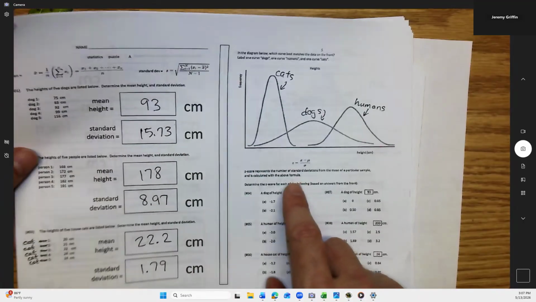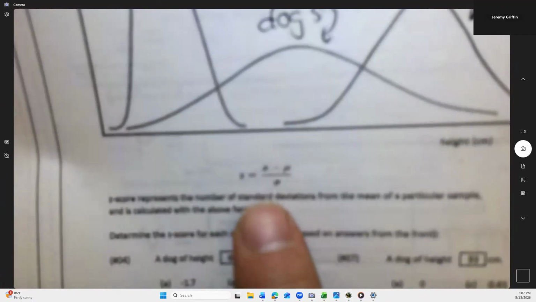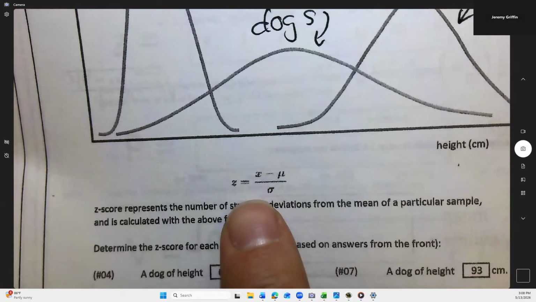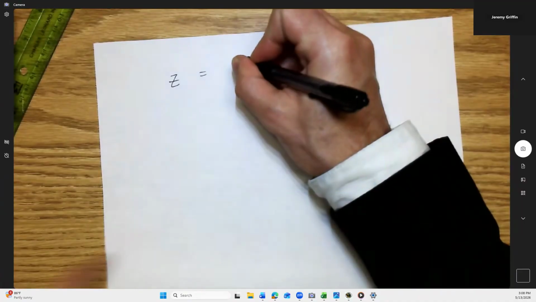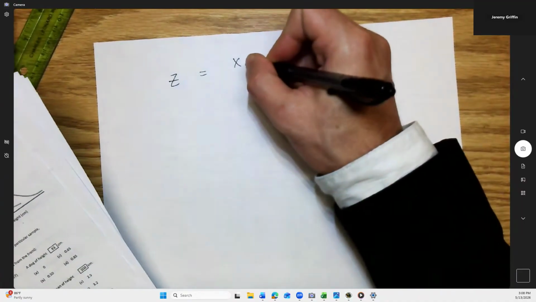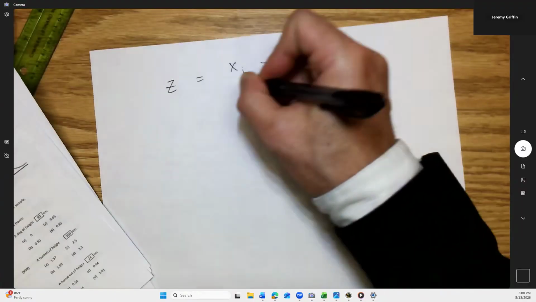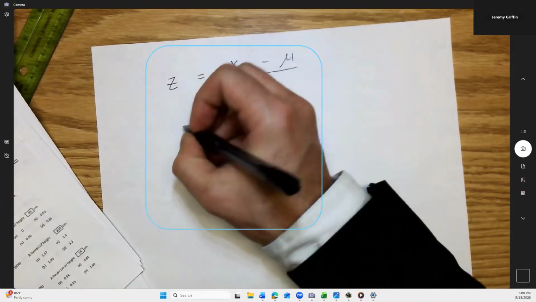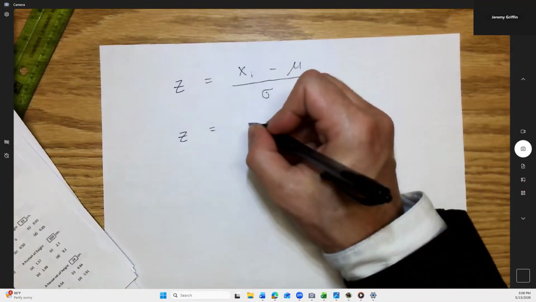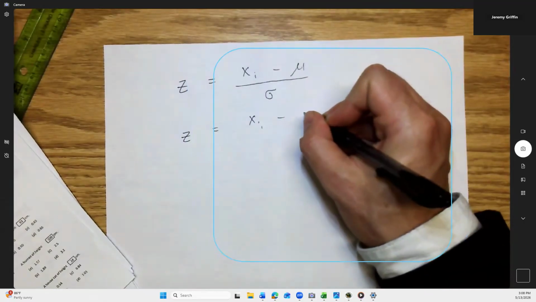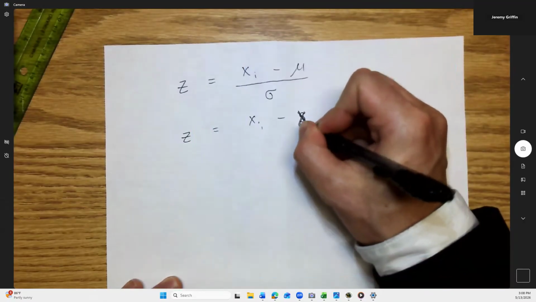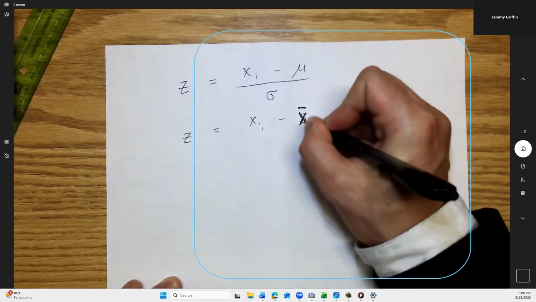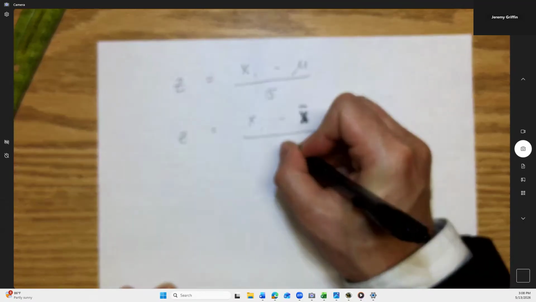All right, so go down here. New concept. It's called a z-score. So see where it says z equals x minus mu over sigma? I'm going to write that a little differently too. So it says x or x of i, something to see it, minus mu over sigma. Right. Another way to write this is x minus x bar over s. I'm so sorry. There we go. That looks better. That's what I meant.